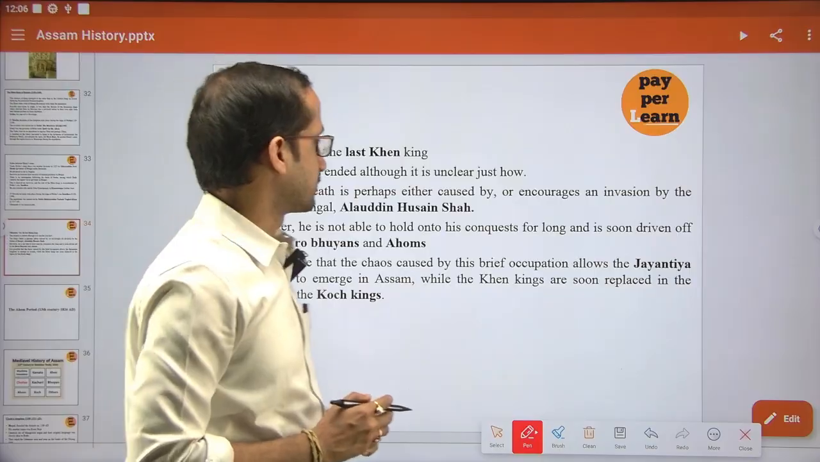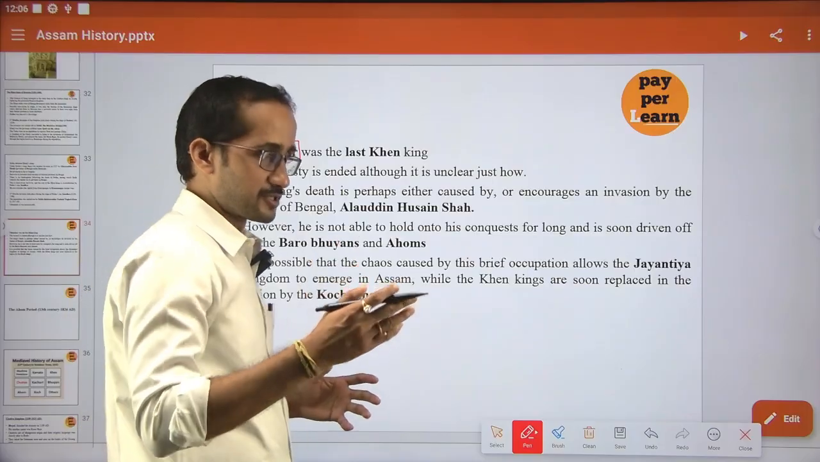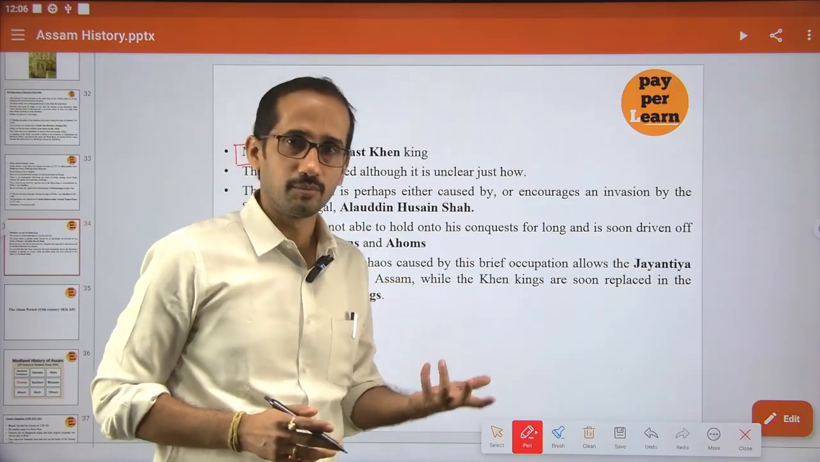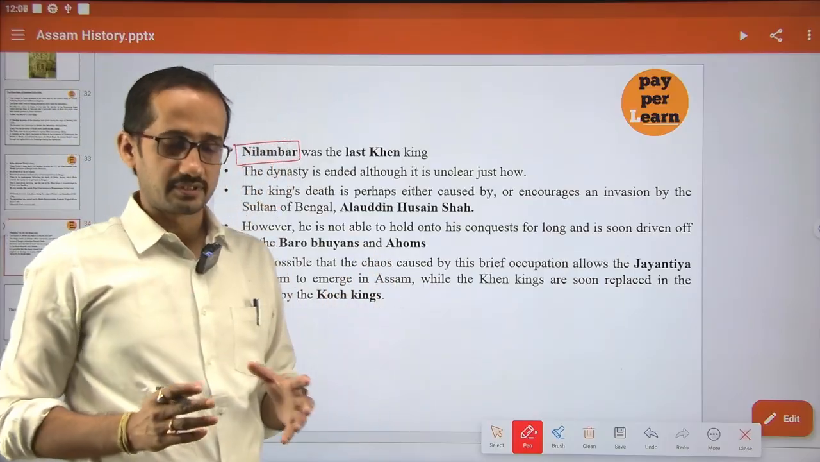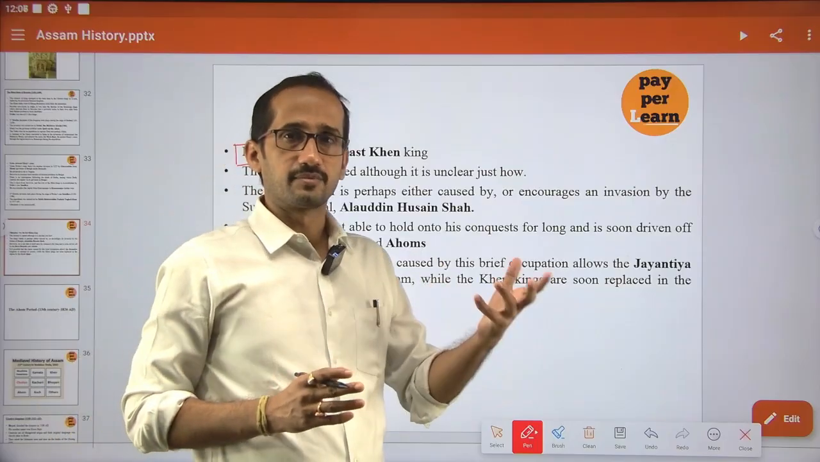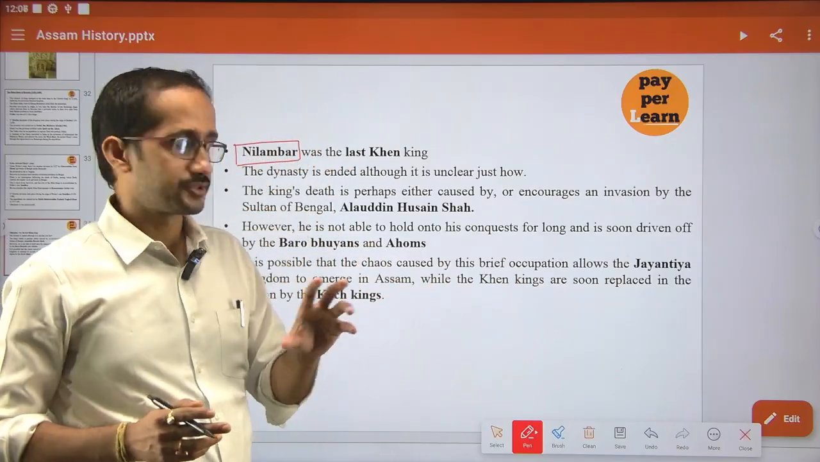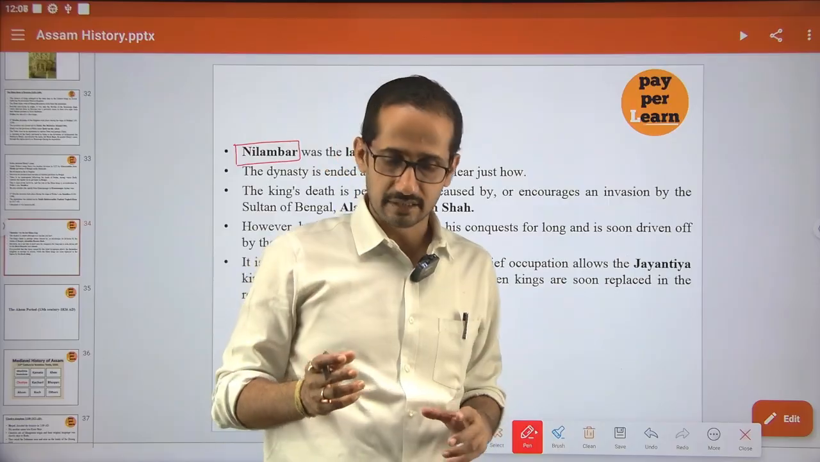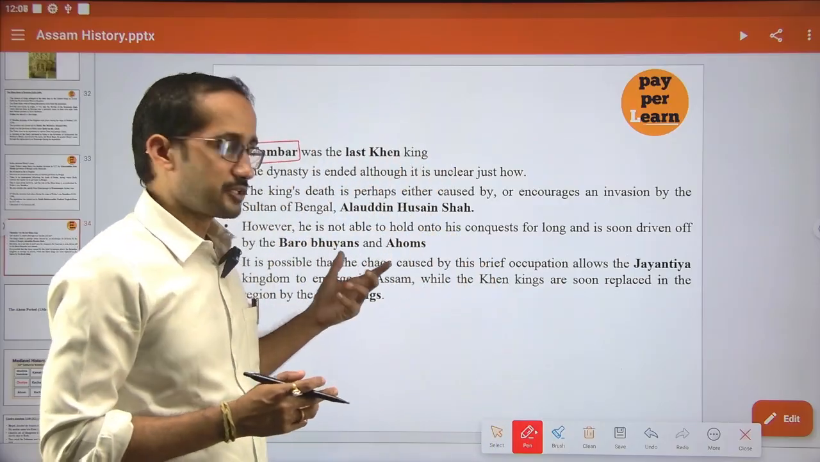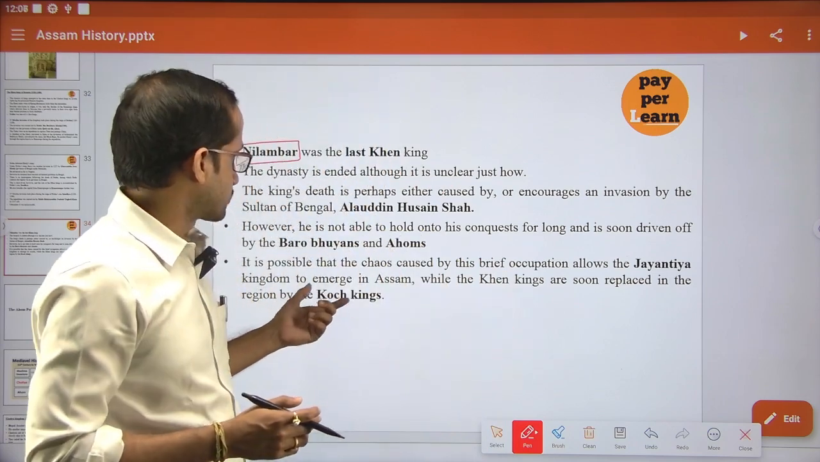Ultimately, in the later part, different parts of the Khen dynasty were captured by the Ahoms, Borbhuyans and Koches. They divided the different parts into their own territory. All these were contemporary kingdoms in different parts, and when the Khen dynasty became weak, their territory was divided among the Ahoms, Koches and the Borbhuyans.